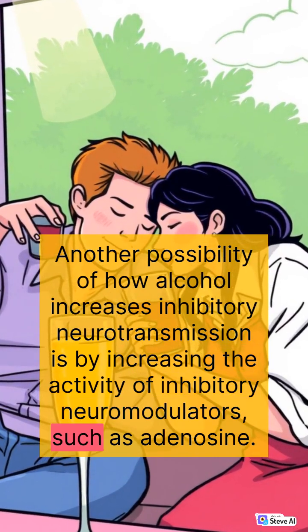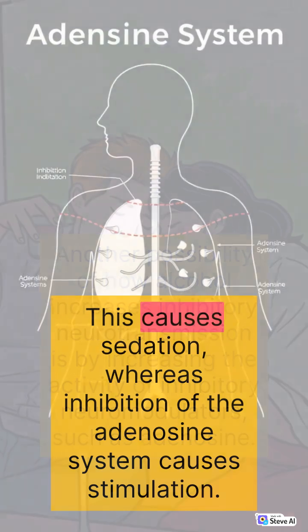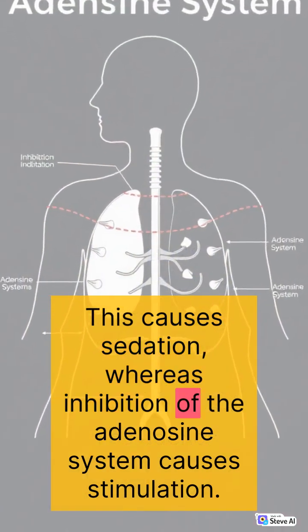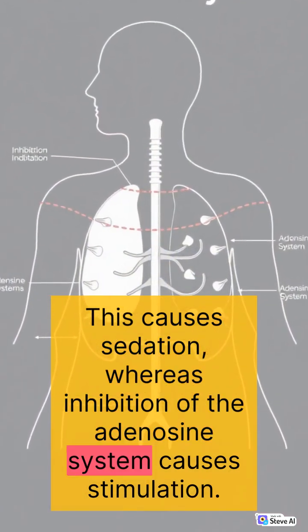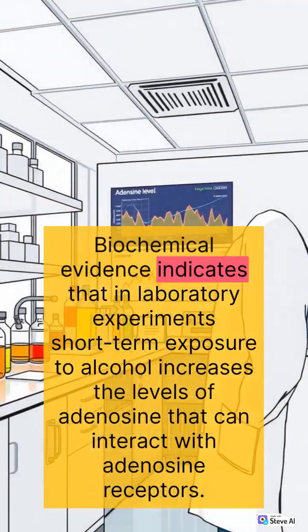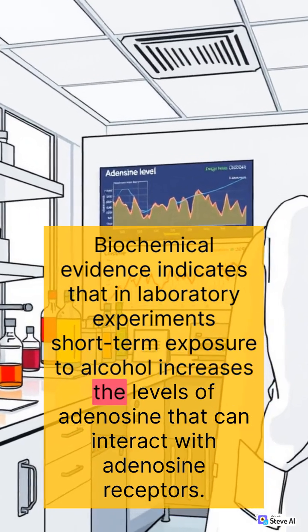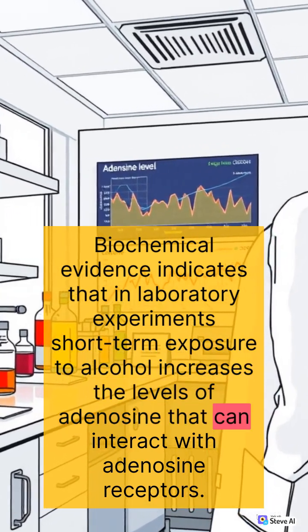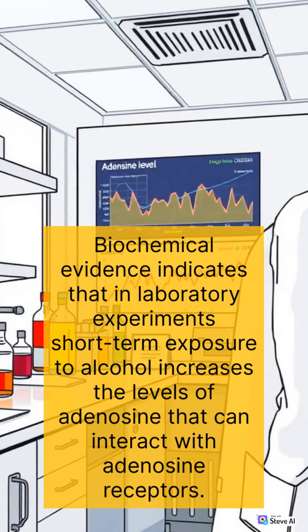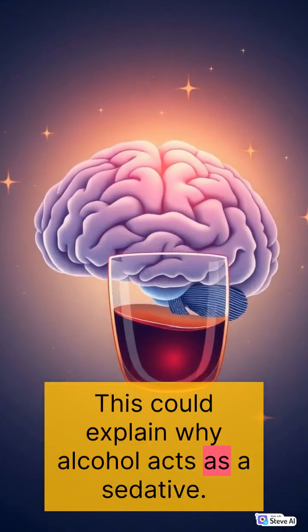as adenosine. This causes sedation, whereas inhibition of the adenosine system causes stimulation. Biochemical evidence indicates that in laboratory experiments, short-term exposure to alcohol increases the levels of adenosine that can interact with adenosine receptors. This could explain why alcohol acts as a sedative.